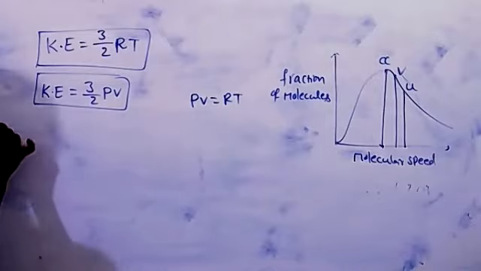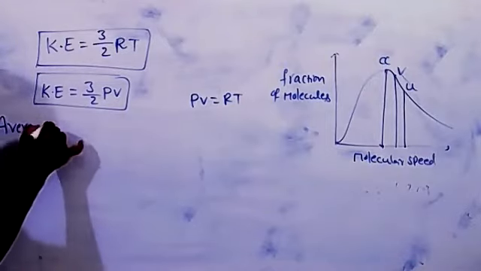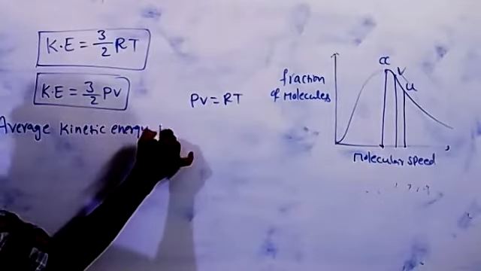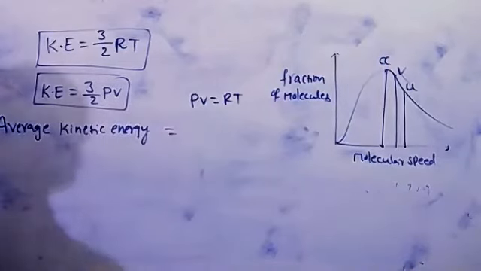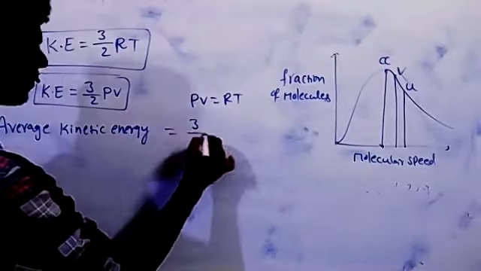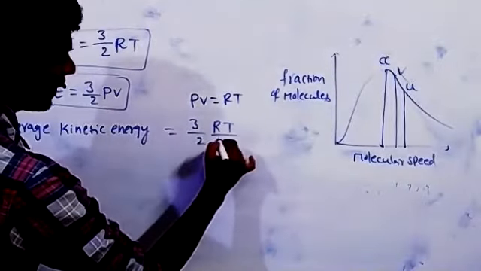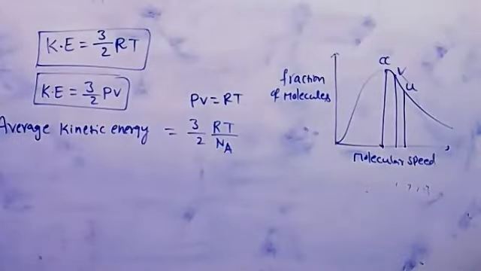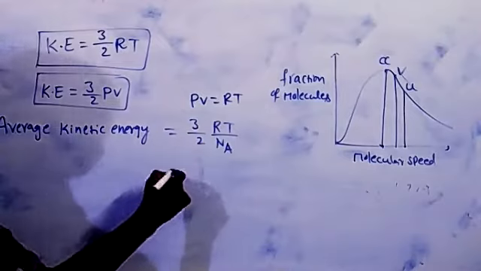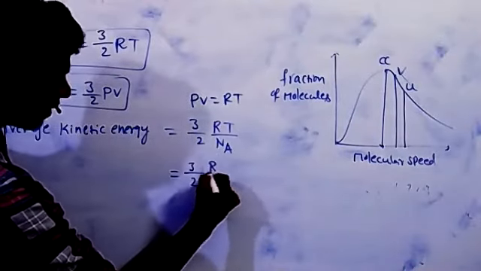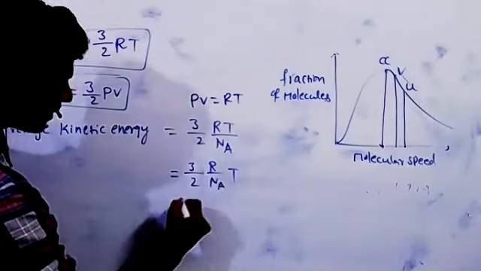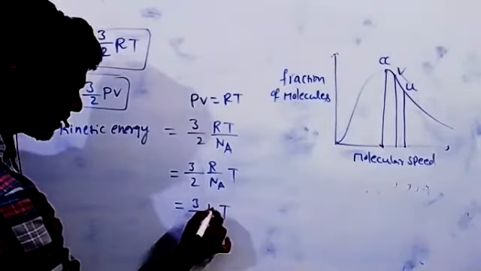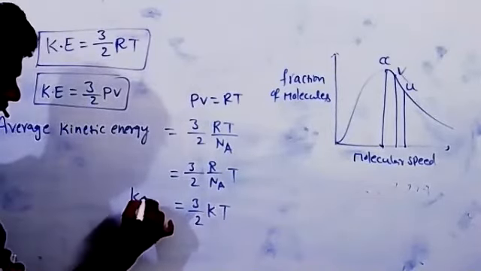So next, average kinetic energy is equal to 3 by 2 RT by NA, where NA is the Avogadro number. That is 3 by 2 R by NA into T. So 3 by 2 kT, where k is the Boltzmann constant. This is the average kinetic energy.